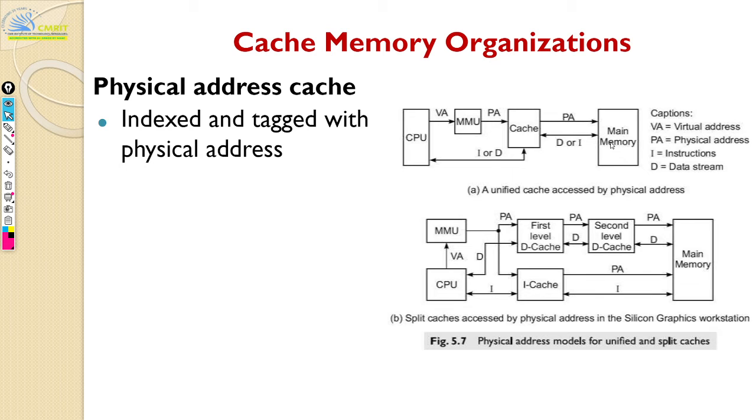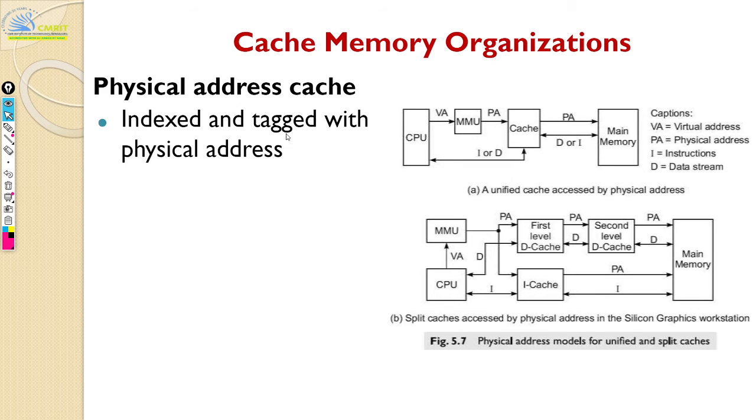Anyway, now you have bookshelves, so you don't have to go to the library each time. What you do is bring loads of books. We used to check out four or five books at a time, not that we were going to read everything, but we'd bring them and keep them in our bookshelf. That's your cache. Every time you want to refer to a book, you go to your bookshelf. If the book is not present, you have to go back to the library and get another book. That's how you can understand this, but there's a subtle difference.